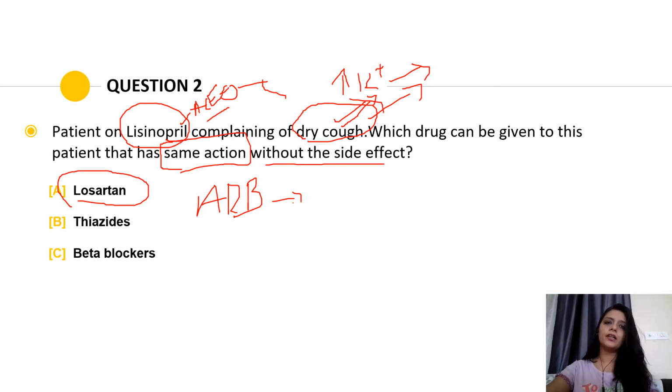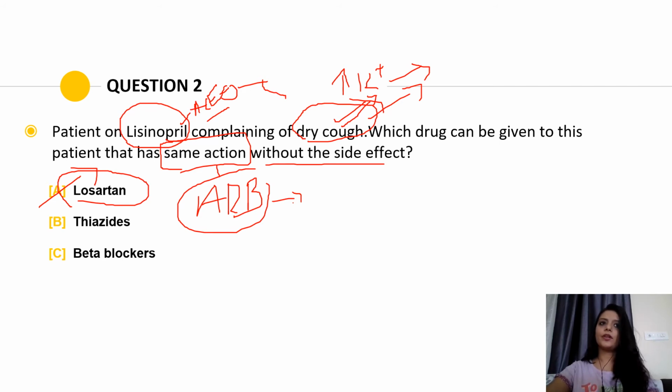So remember, if they are asking for a drug that has the same action without the side effect of dry cough, this drug doesn't cause that side effect, but has almost equal efficacy. So here the answer is losartan. Whenever a patient is having problems with ACE inhibitors, we can easily switch the patient to ARBs, because they have almost the same action. So that is the answer.